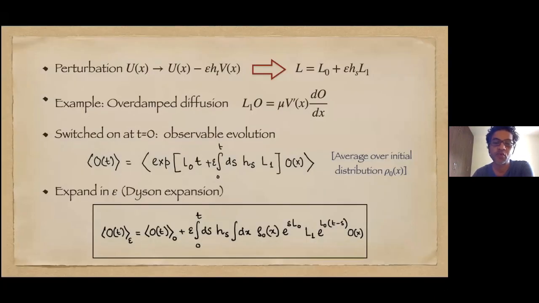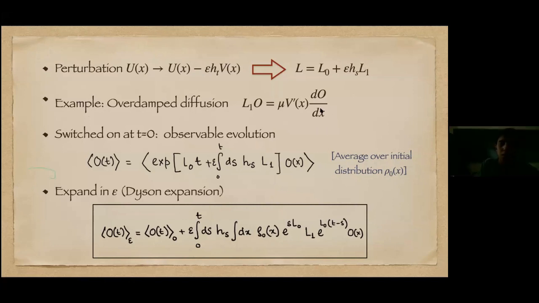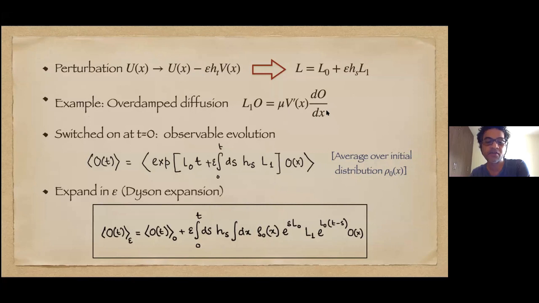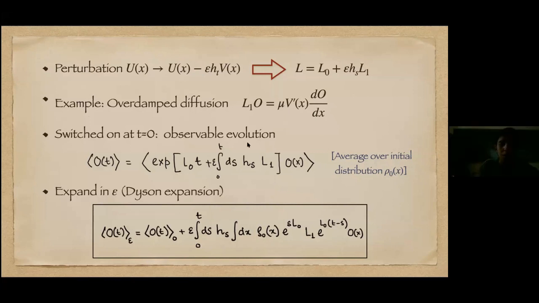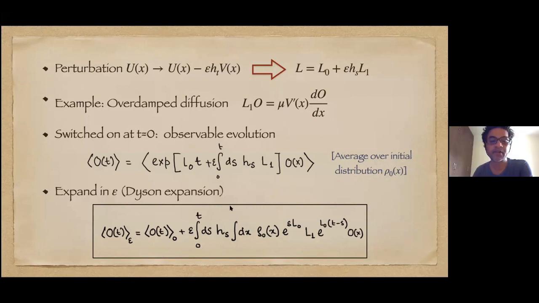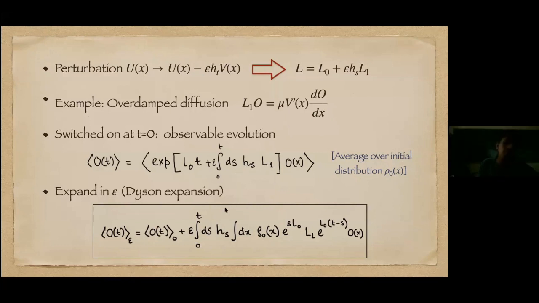In this step, what is the crucial step? I guess the problem is L0 and L1 do not necessarily commute, right? Do not necessarily commute, yes. So what is the main trick that one uses in the derivation, this expansion? This is just the Dyson expansion as we do in quantum mechanics.